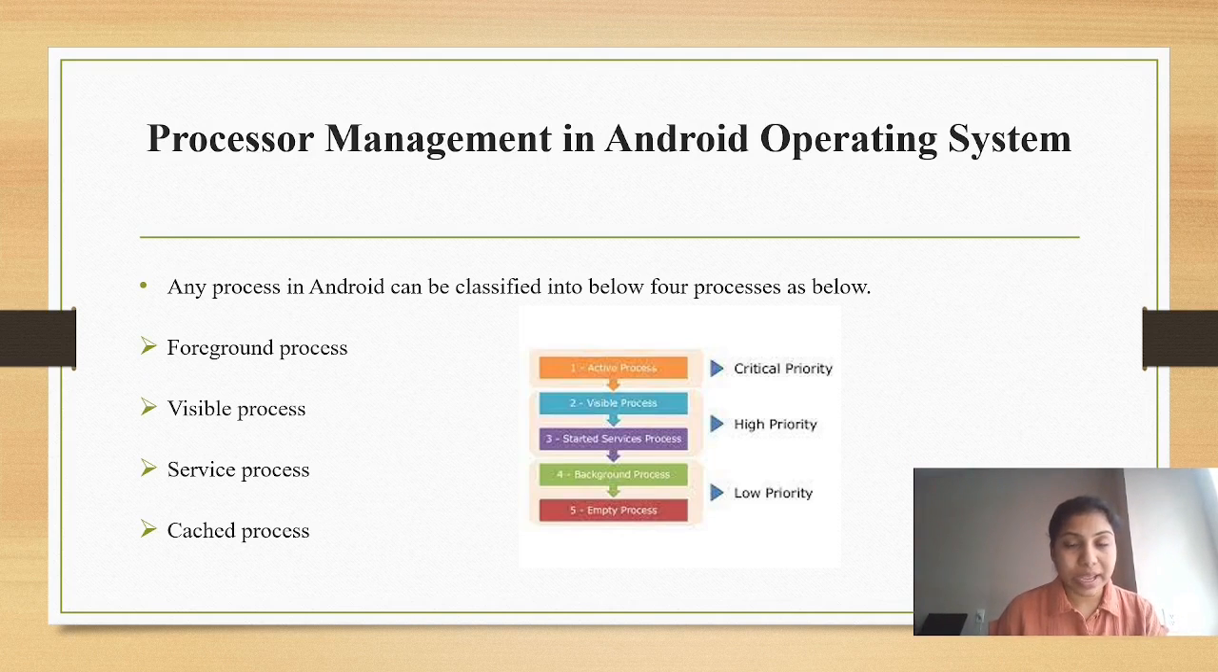And coming to the processor management in Android operating system, any process in Android can be classified into the below four processes as below. First one is foreground process, visible process, service process, and cached process. And this is the image that is related to the processor management in Android operating system. And these are the priority levels for the processor stages.